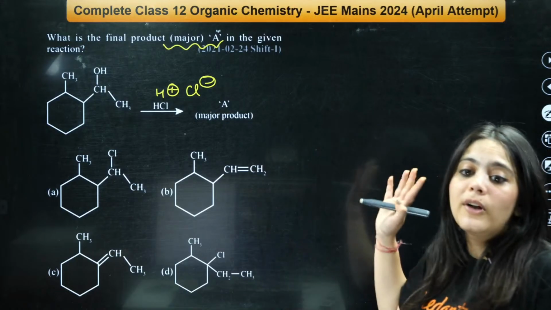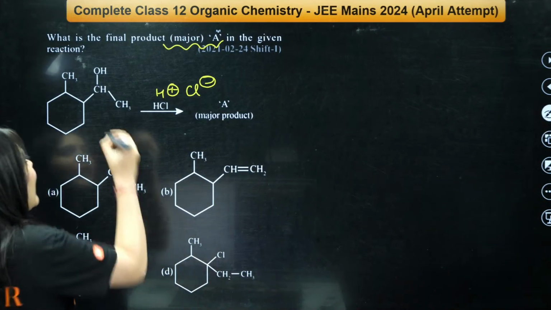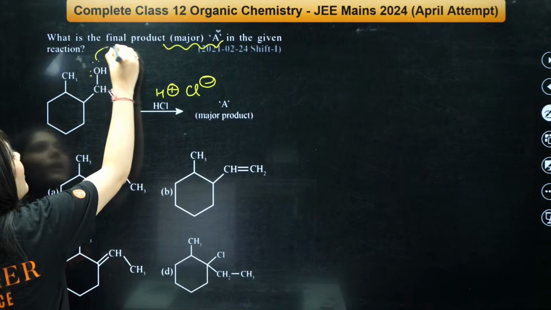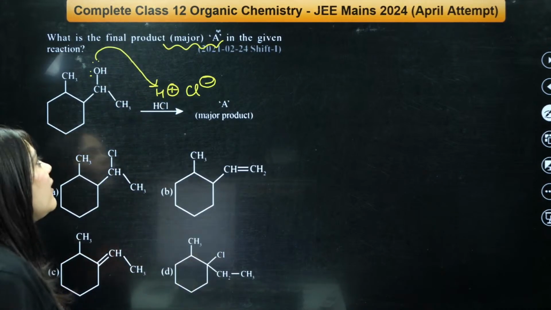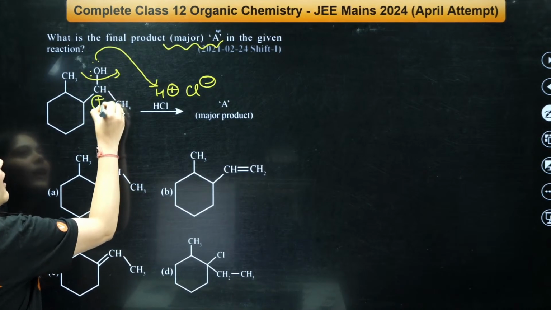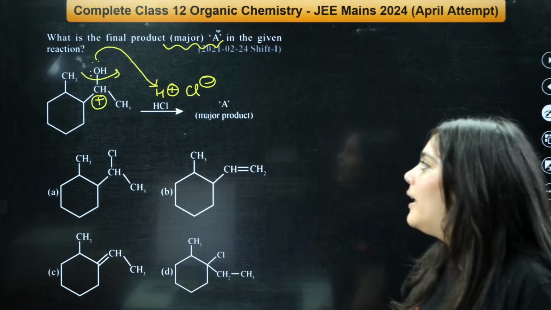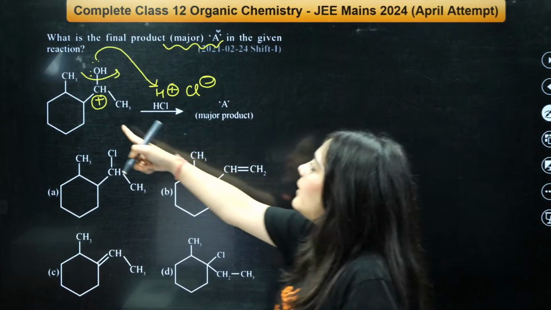Okay. Major product we have to calculate. Now, once again, what will happen? The oxygen's lone pair will attack this H plus over here, right? And this will leave behind a carbocation over here. Okay, a carbocation over here. So what kind of carbocation is this?